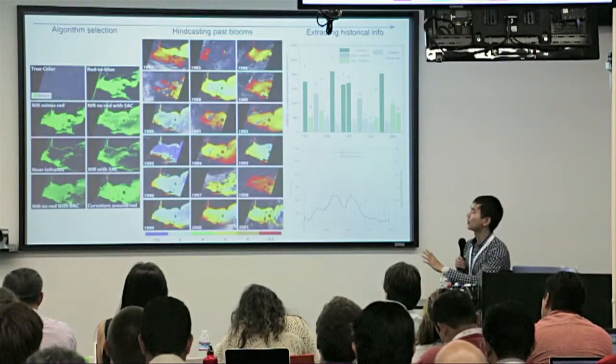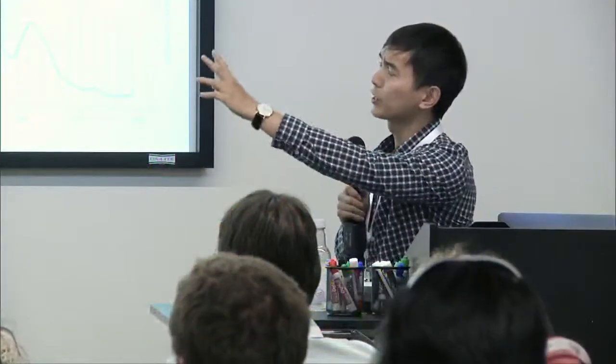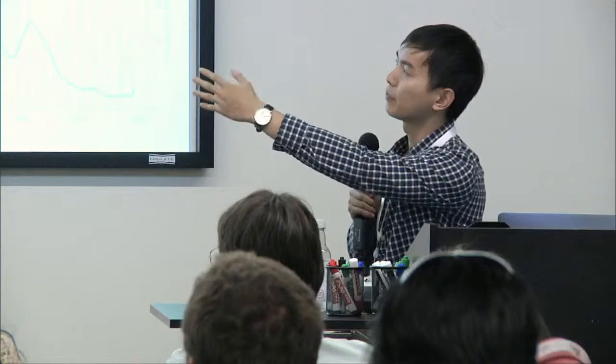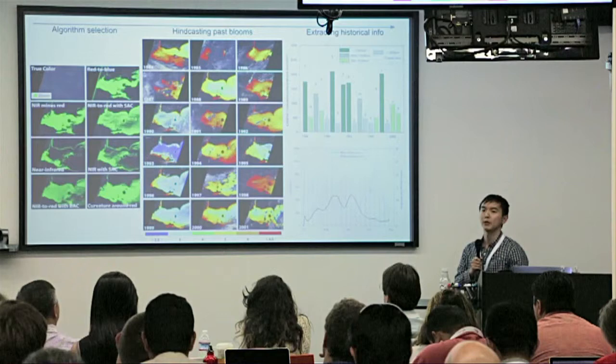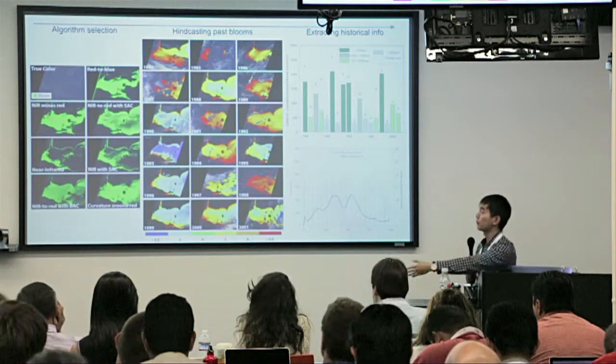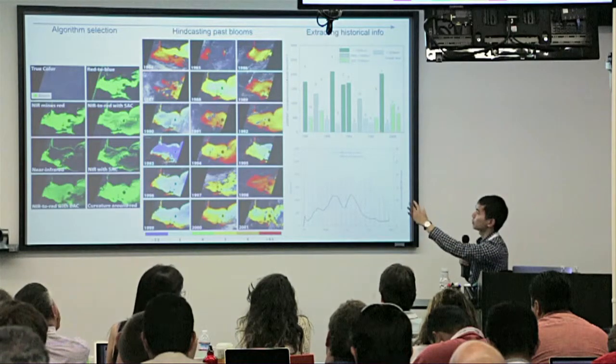This is some pretty pictures from a paper that'll come out soon. If you can follow from the left to the right, on the left is what we did. We applied different types of algorithms, which are just mathematical operations on different bands. So there's like a red to blue ratio, near infrared minus red. The exact titles don't matter so much, but you can see that, for example, in the left two columns, different algorithms pick up the algal bloom in a different way, and we use that to identify the best one. We picked the best one and generated this sort of historical record. It's not a binary image on the left, but a continuous image.